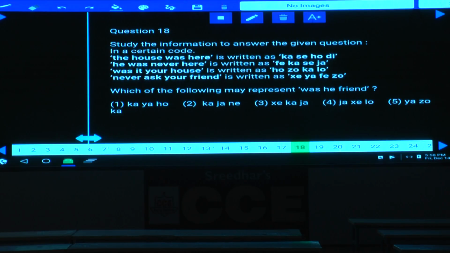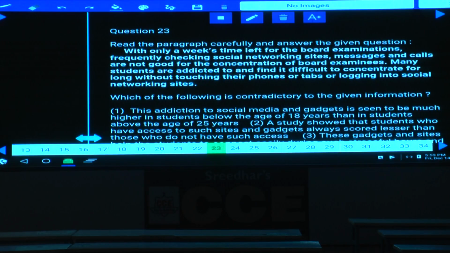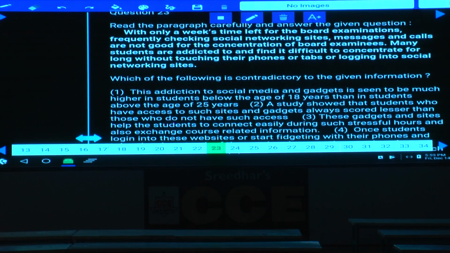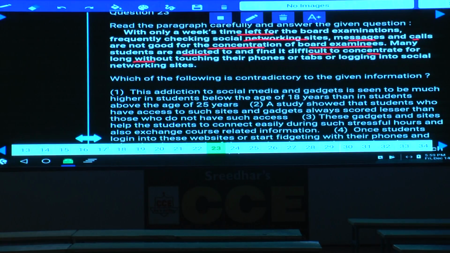Yes, 18 to 22, coding and decoding. Then 23 onwards, again critical reasoning based. With only a week's time left for the board examinations, frequently checking social networking sites, messages and calls are not good for the concentration of board examinees. And many students are addicted to and find it difficult to concentrate for long without touching their phones or tabs or logging into social networking sites. Then which of the following is contradictory to the given information?